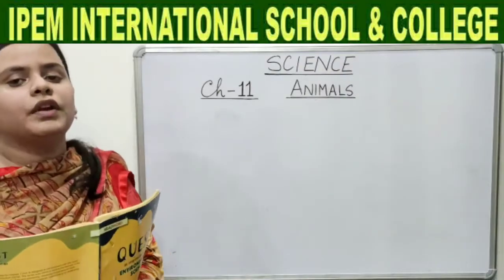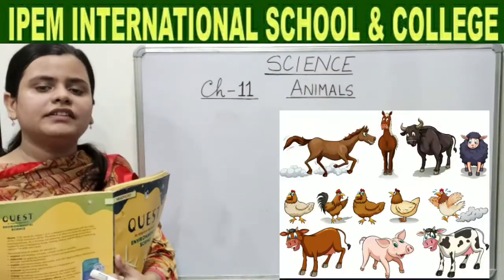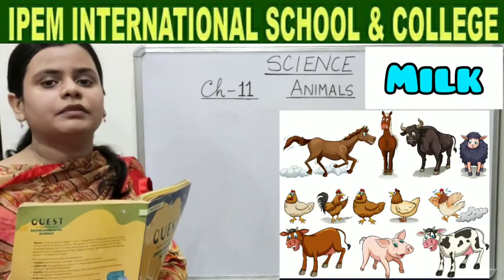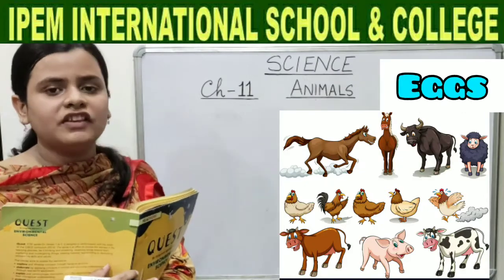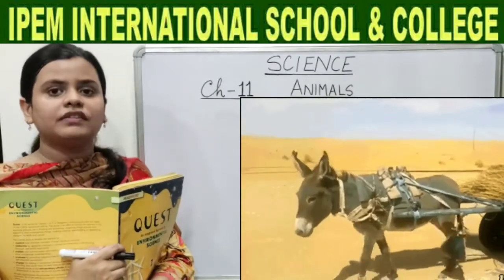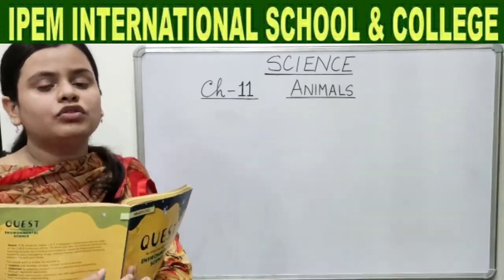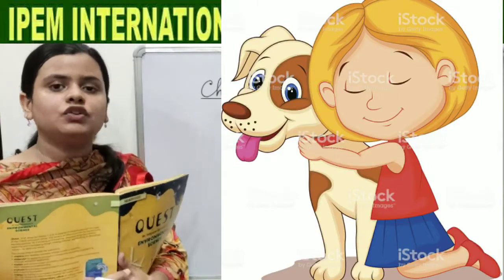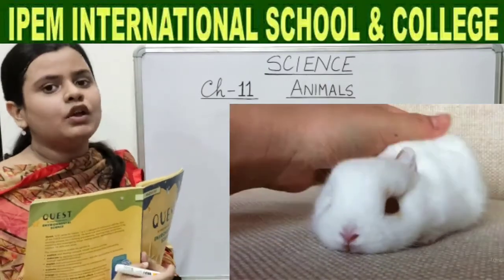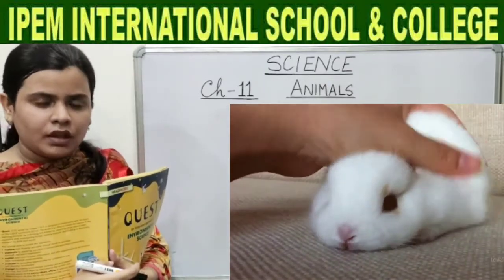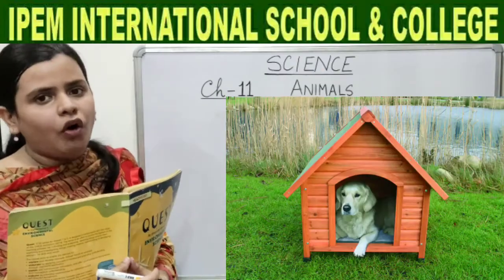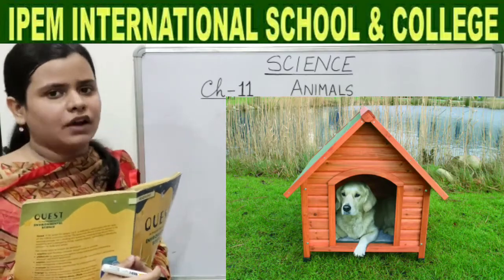Yes, children, so we have understood that all these animals are very useful to us. Like for example, they provide us milk, meat, honey, eggs, all these benefits. And there are some animals which carry our load as well. Like for example, donkey. So we should try to be very kind, very caring towards an animal. If we are having any pet animal, we should take proper care of them. We should give them food on time. We should provide a proper shelter to all the animals which we have at our home.